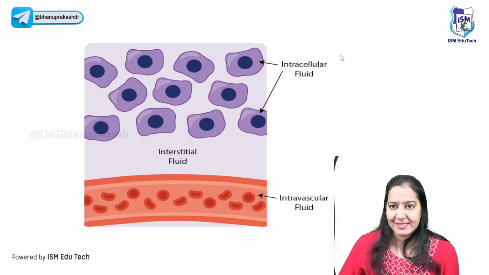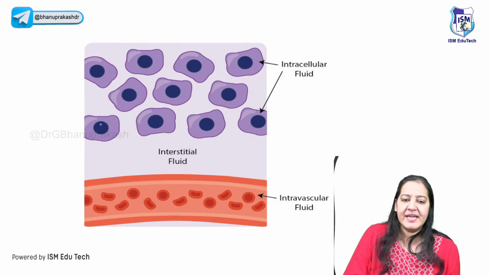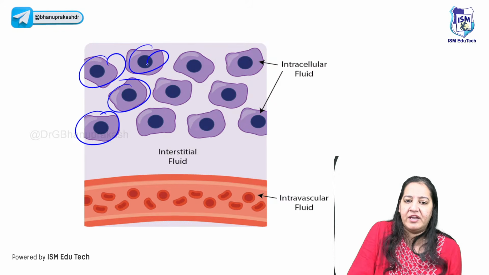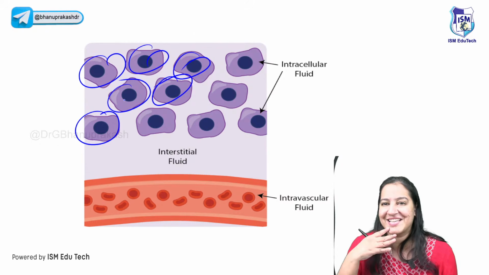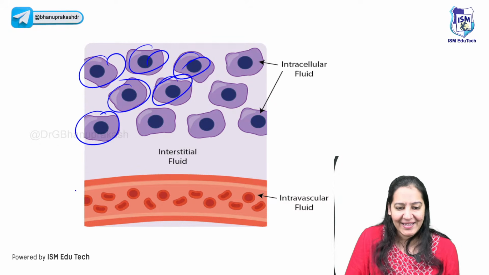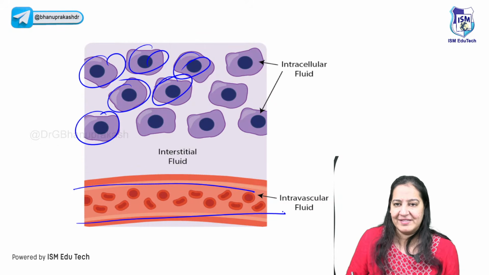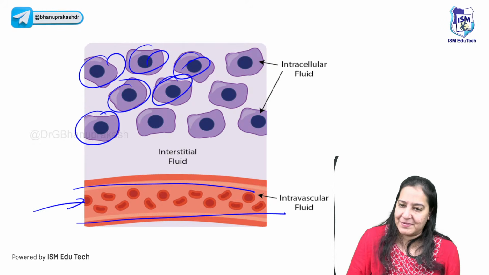The human body is made up of cells. All organs are made up of cells. Can you see the cells here? 1, 2, 3, 4, 5. I can see multiple cells. Right? Multiple cells. And this is the blood vessel. Inside the blood vessel, the blood is present, right?